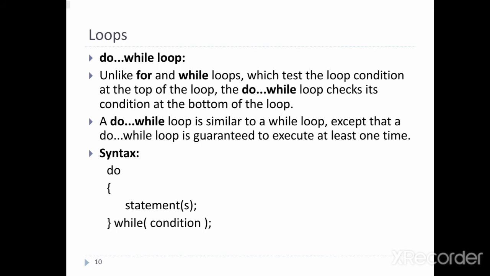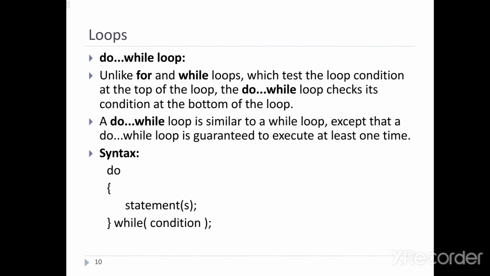At the end of the loop, the test condition in while is evaluated. If the condition is true, the program continues to evaluate the body of the loop once again. This process continues as long as the condition is true. When the condition becomes false, the loop will be terminated and control goes to the next statement after the while statement.